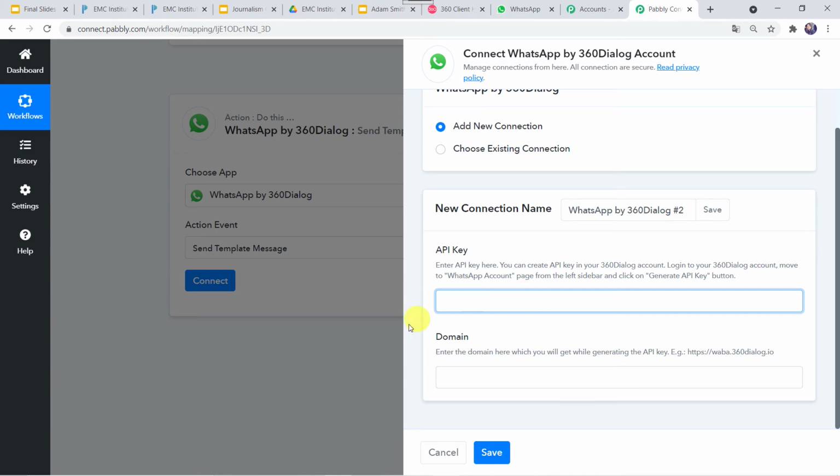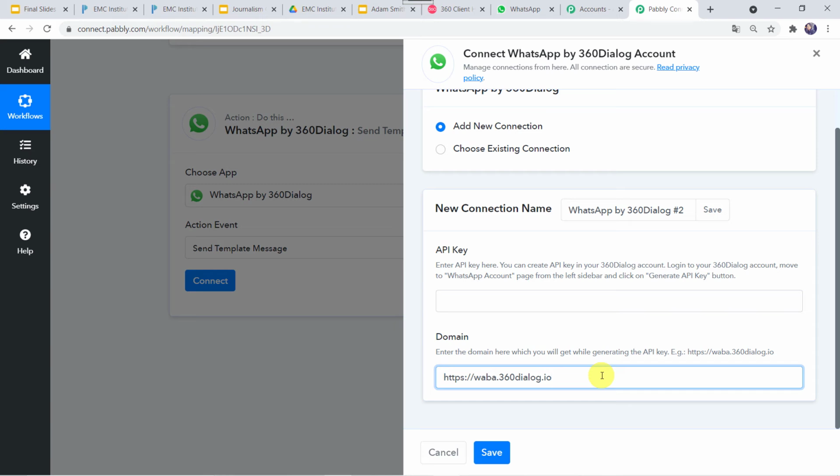Now it is asking for the domain name. Enter the domain here which you will get while generating the API key. An example is given, that https://waba. So I'll just copy this domain name and paste it over here. Whenever our account is approved, we get this particular domain name by default. In your case, if you have got some other domain name, please paste that domain name over here.